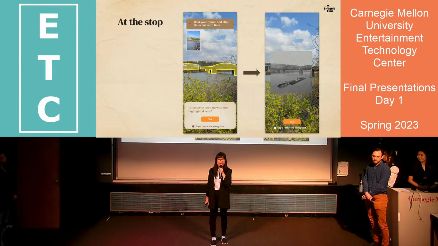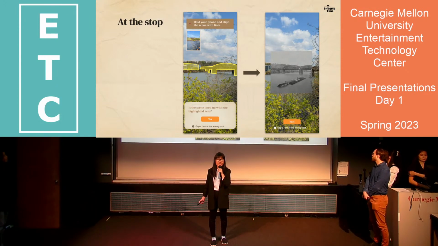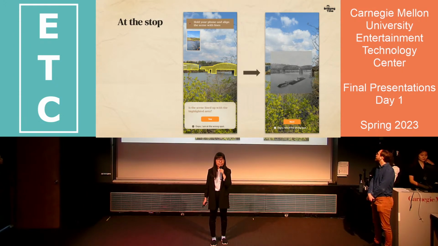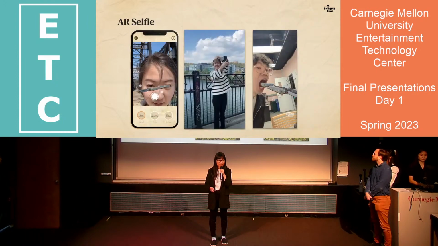Once they arrive at the spot, they can align the view in their phone with the yellow contour we provided. This serves as a fun way to make sure that both the direction and the location they're at are correct. And after confirming, an old animated photo with our models will appear to show the past of this specific site. And at the end of the experience, they will see a wrap-up video which talks about today and the future of Pittsburgh.